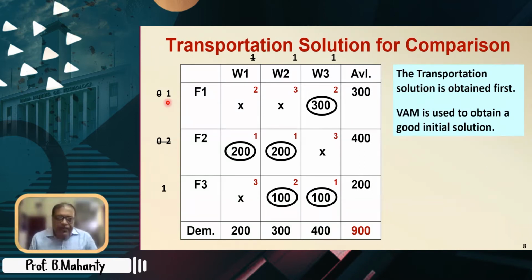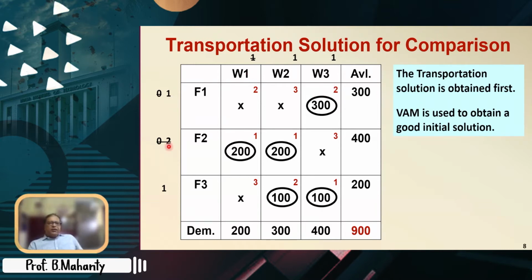But before that, let us first solve the transportation problem and keep it as a basis for comparing with the results we are going to get for the transshipment problem. So this is a simple solution.